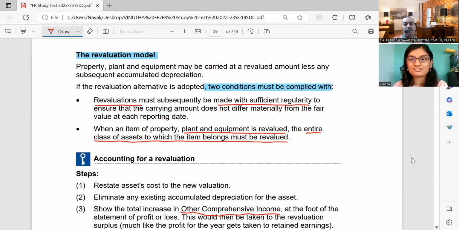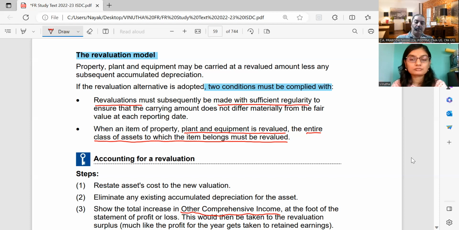So if you have an office and administrative building and you have a factory building, you can't say I will revalue the office building but not the factory building. If you are revaluing one building, you have to revalue all the buildings. Okay, so revaluation model, two conditions. If you are following revaluation model, then you have to revalue the assets on a regular basis, at least once every year, that is on the reporting date. And second, if you are revaluing any particular asset, then an individual asset cannot be revalued. The entire class of asset to which it belongs will be revalued.